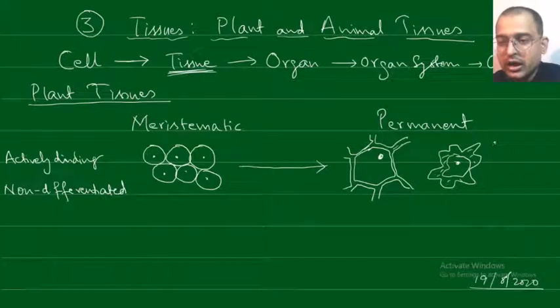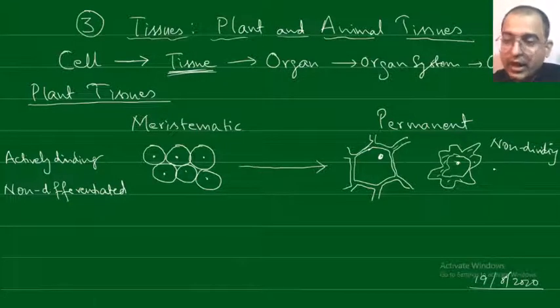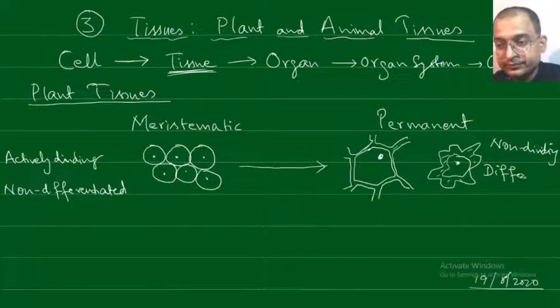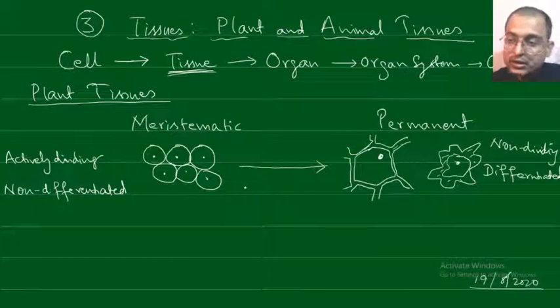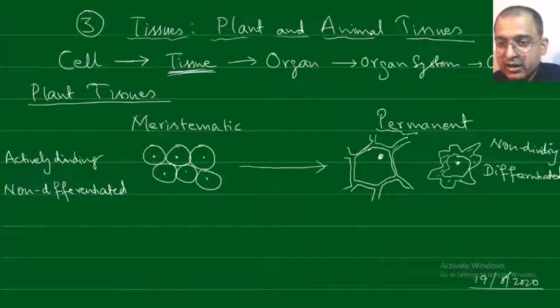These are non-dividing cells, and they are already differentiated. That means they have formed into a special type of cell which cannot change.